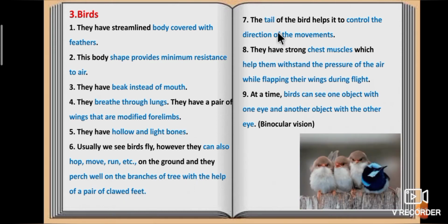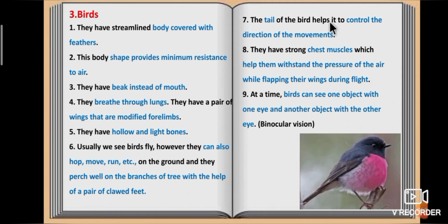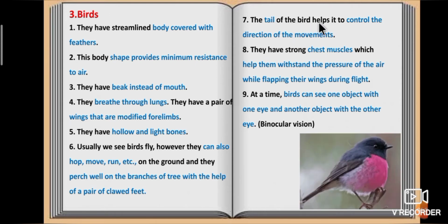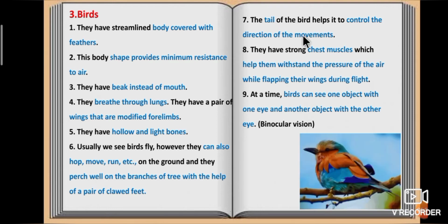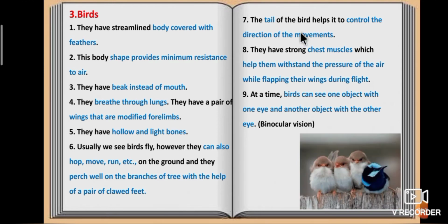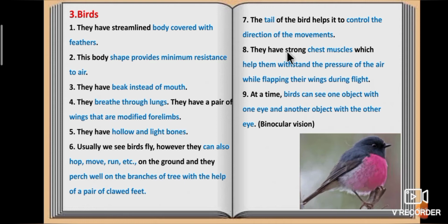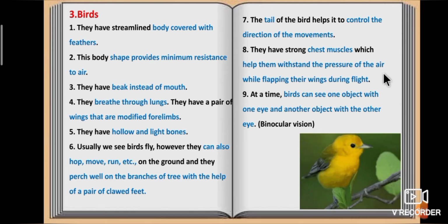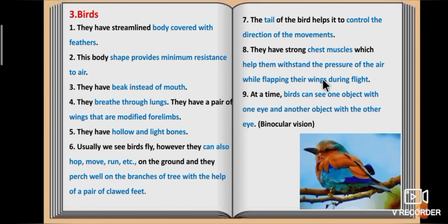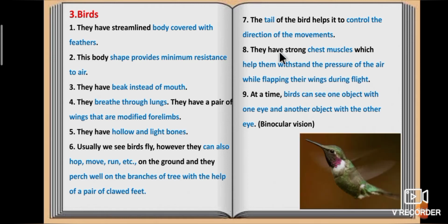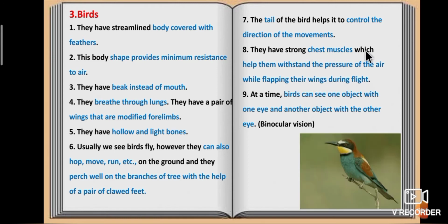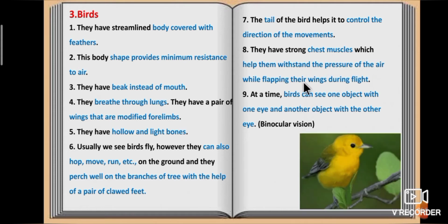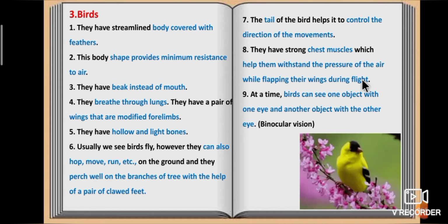The tail of the bird helps it to control the direction of its movements. They have strong chest muscles which help them withstand the pressure of the air while flapping their wings during flight.